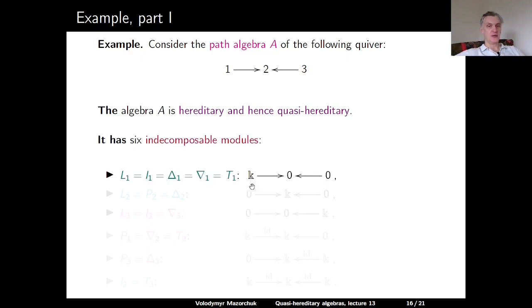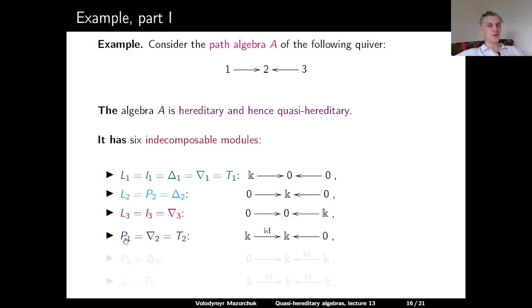The simple module L1, which is concentrated at the vertex 1, also coincides with the injective envelope I1. It is also the standard module delta 1, the costandard module nabla 1, and the tilting module T1. Then we have the simple module L2 concentrated at the vertex 2, which coincides with its projective cover and with the standard module delta 2. We have the simple module L3, which is concentrated at the vertex 3, which coincides with I3 and with nabla 3.